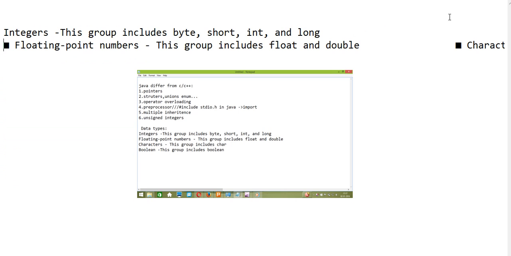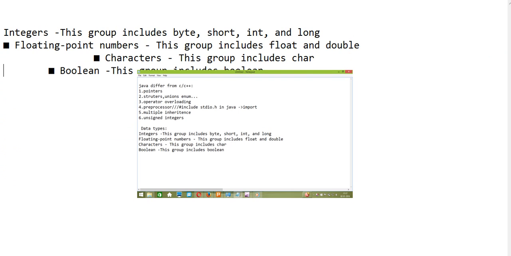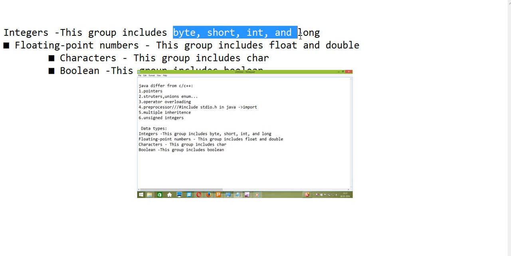There are four data types here: integers, floating numbers, characters, and boolean. At first we'll see about integer. As you know, integers show integer values, like 1, 2, 3, which you already know in C or C++. Here, four keywords are there to describe an integer value. First one is byte. It is the smallest integer type it can store.